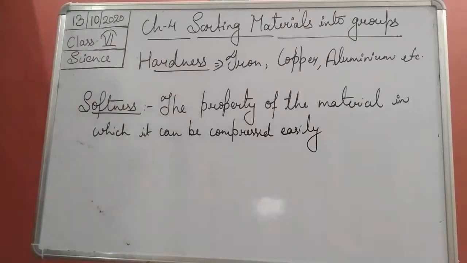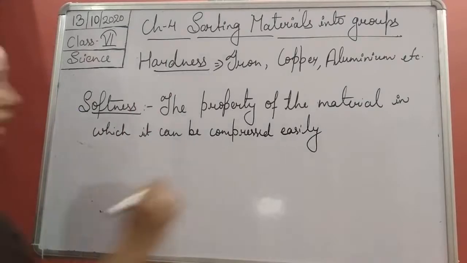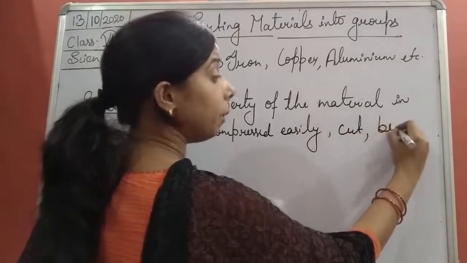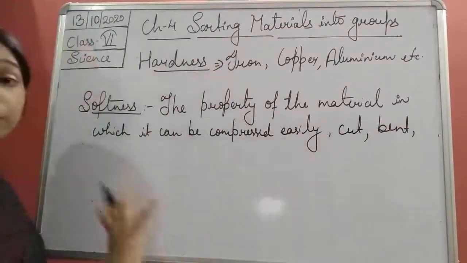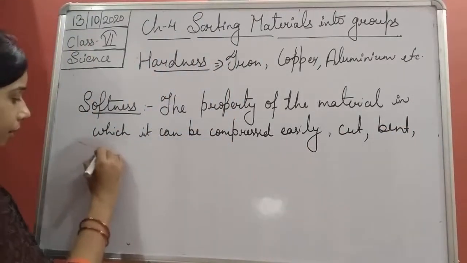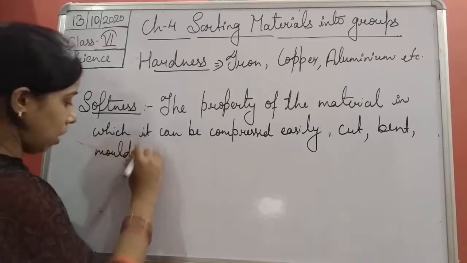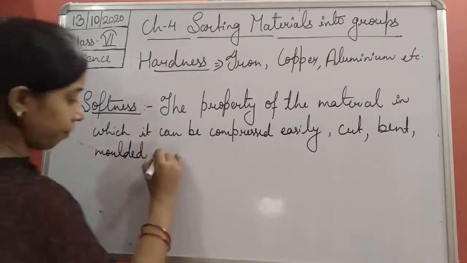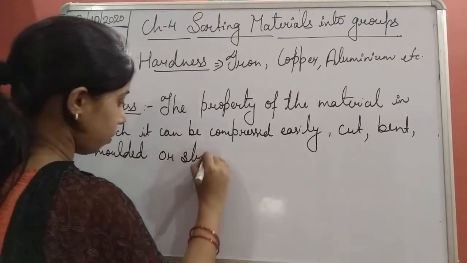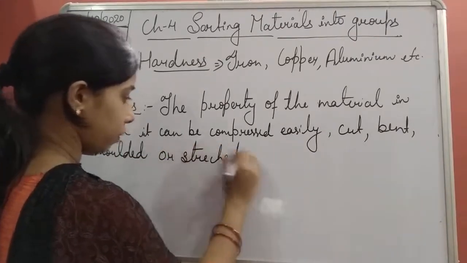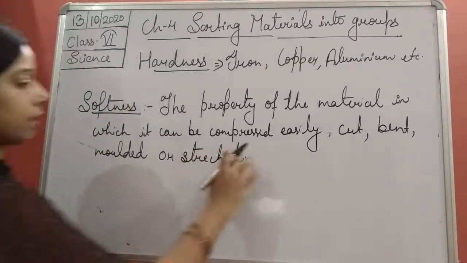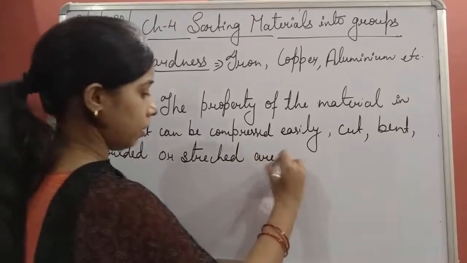It can be compressed easily, or it can be cut, it can be bent, or it can be molded, or stretched. These are called soft materials.